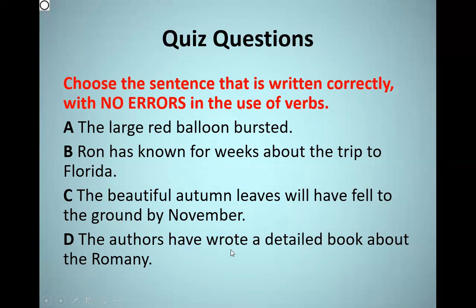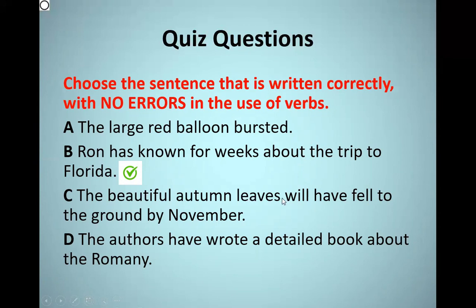It is written, because we say write, wrote, written. So actually, it must be the authors have written, not have wrote. So in that case, sentence D is also wrong. So the best answer, or the correct one, is sentence B, as we clarified before.